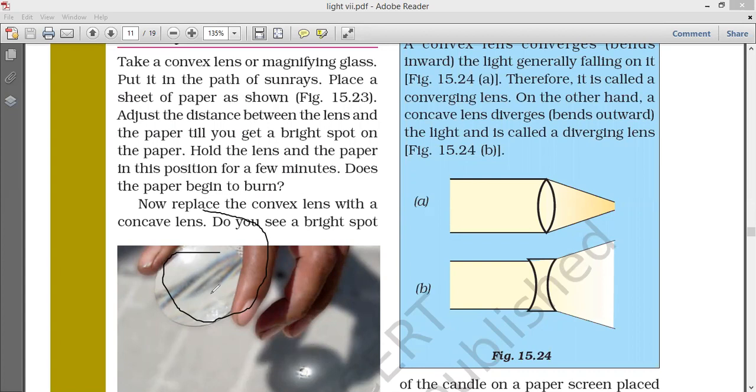All the sun rays are converged and focused to one point, and the paper is burned. So the converging lens is the convex lens.